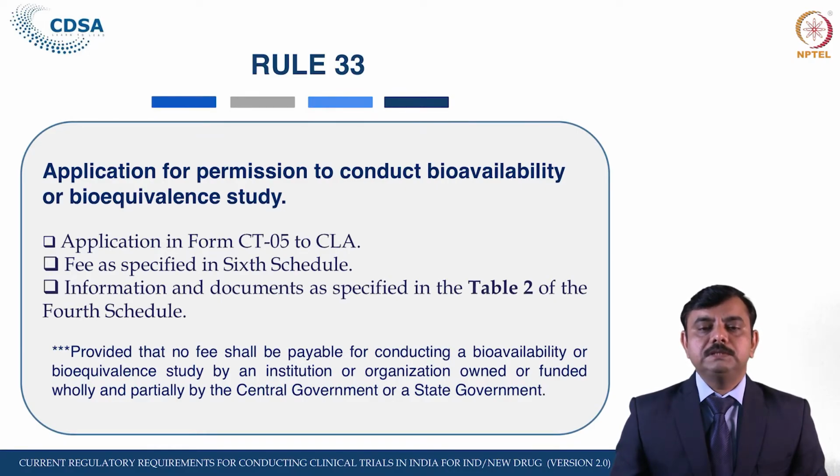The appropriate fees have to be paid through Bharat Kosh or through the Bank of Baroda, and the receipt of that challan has to be uploaded, along with the information and documents as specified in Table 2 of the Fourth Schedule. So these are three basic requirements: Form CT-05, the fees as per the Sixth Schedule, and the documents as mentioned in Table 2. We will see in later slides what documents are required.